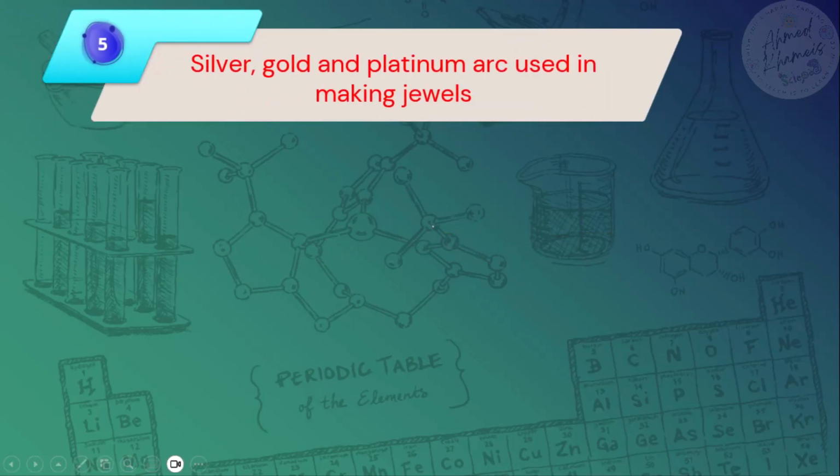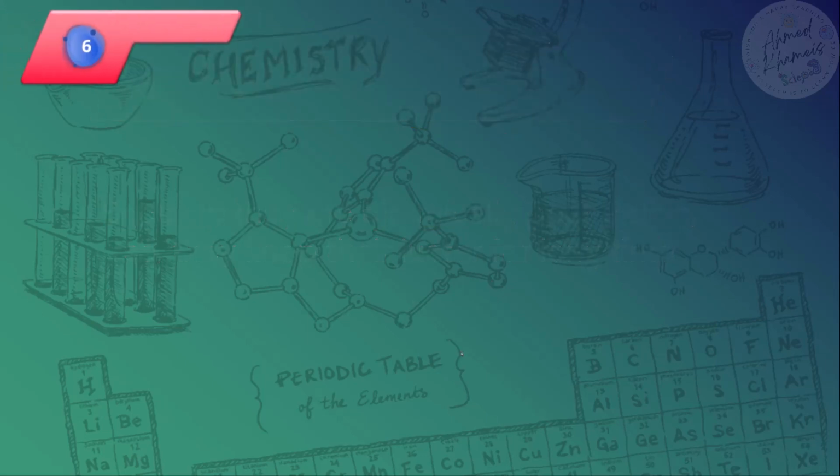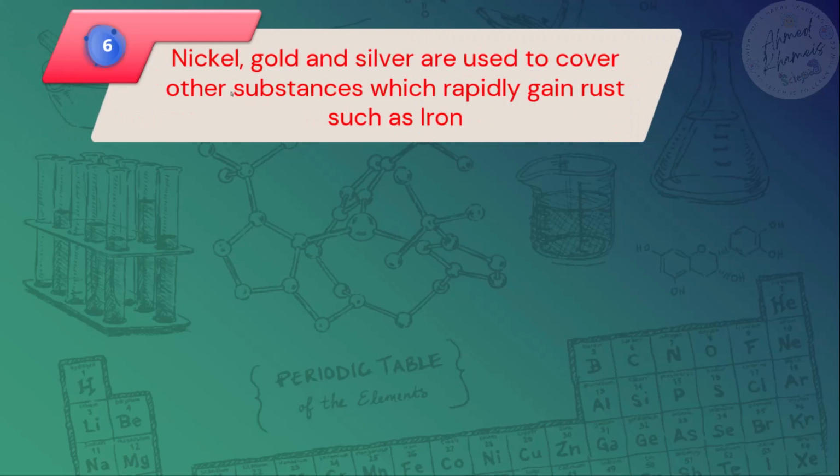Silver, gold, and platinum are used in making jewels because they are poorly chemically active, so they won't react with oxygen. Nickel, gold, and silver are used to cover other substances such as iron, because nickel, gold, and silver are poorly active, so they protect the iron from rust.